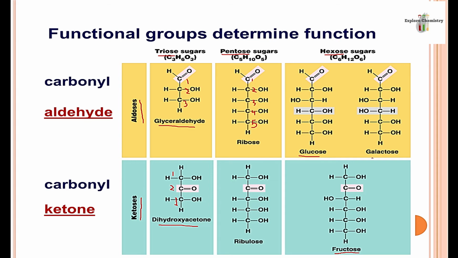Aldohexose can be glucose or galactose. There is a difference of this hydroxyl group only in both structures. Both structures contain an aldehyde functional group, both contain 6 carbon atoms, but the position of the hydroxyl group is different. Therefore one is known as glucose, the other as galactose. So in this way some simple carbohydrates can be named.